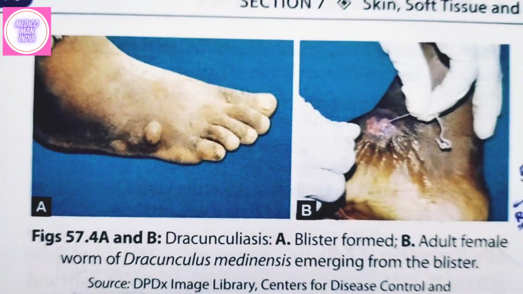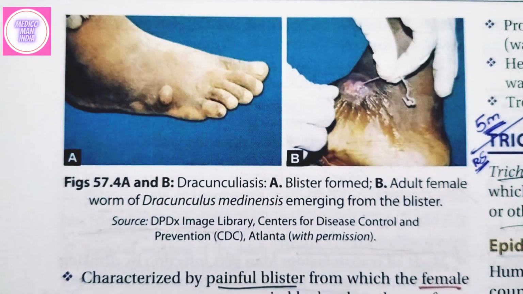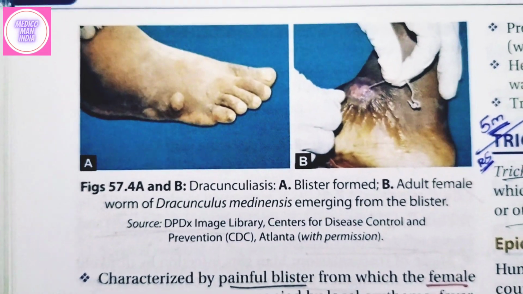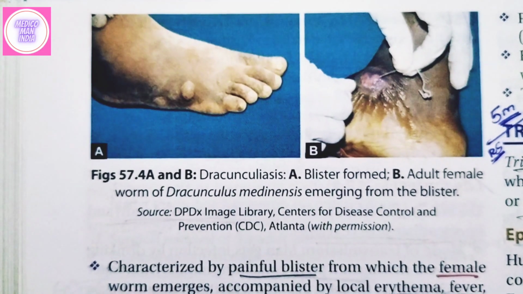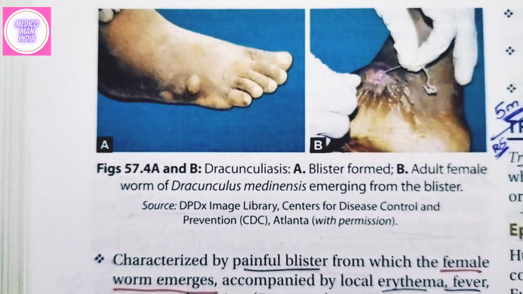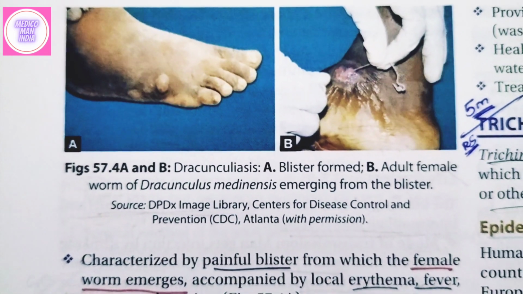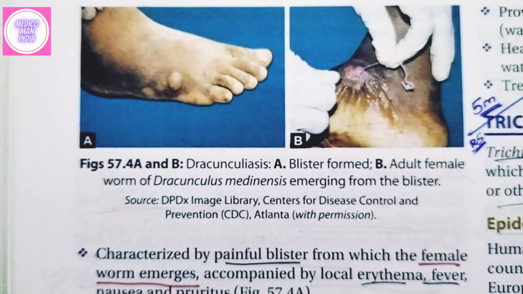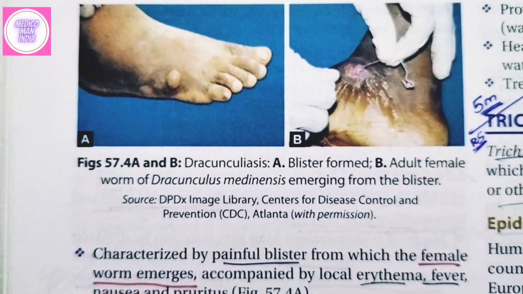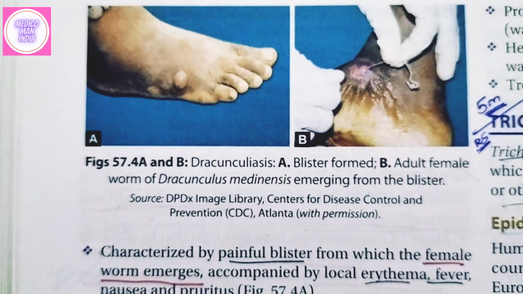Here you can see in the diagram, there is a blister formation in the leg. This is from Apurva Shastri Ashok, Essentials of Medical Microbiology, Dracunculiasis topic, which causes guinea worm disease. Here you can see the blister formation in the first diagram, and from the second diagram you can see a person removing the parasite from a leg or from a blister. That is a female parasite. Here the female parasite is removed, not the male parasite.